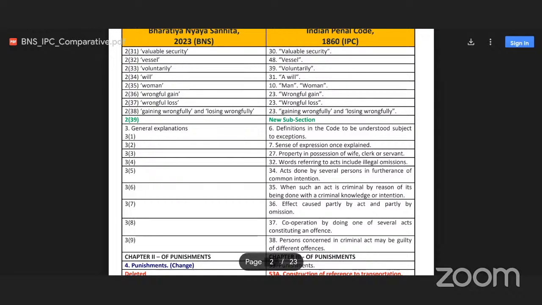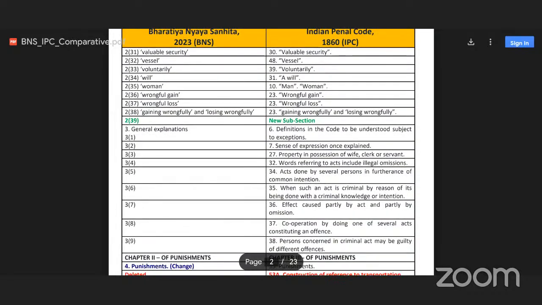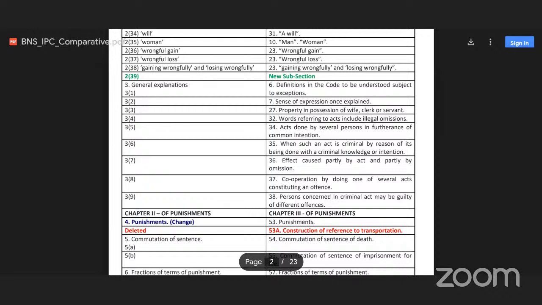Section 3, general exceptions in BNS. Section 3 subclause 1, 2, 3, 4, 5, 6 are related to the different general exceptions. The general exceptions definition was given in IPC in section 6.